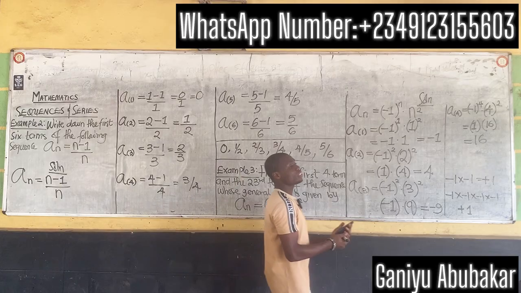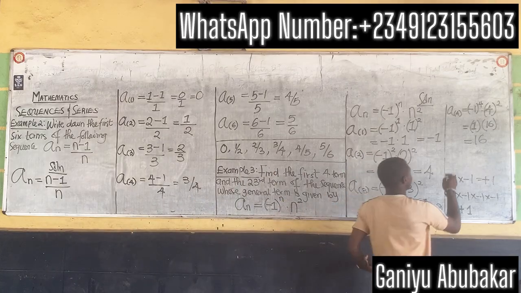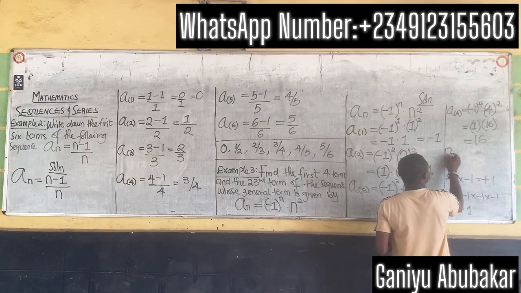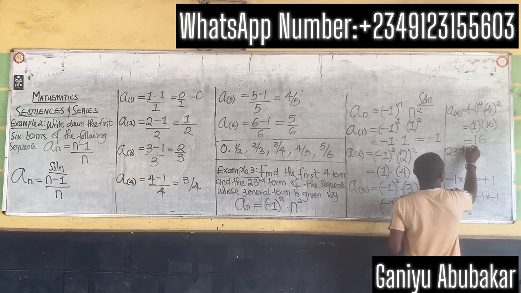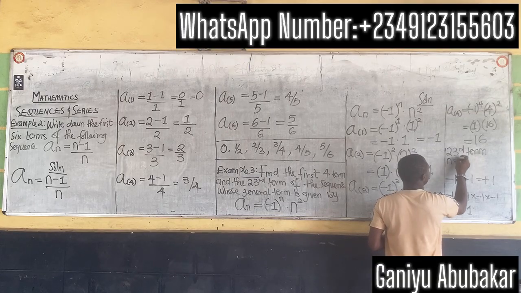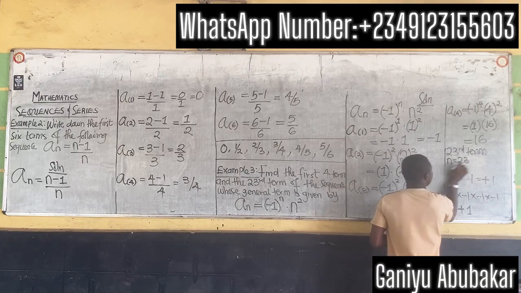So it means put n as 23. For the 23rd term, it means that you will put n as what? As 23, right? So in that case, what do we get?